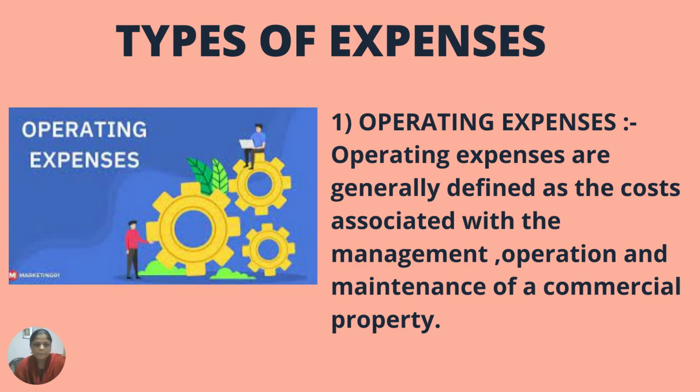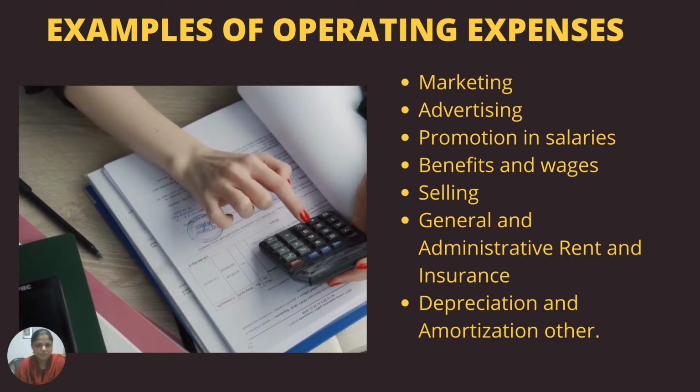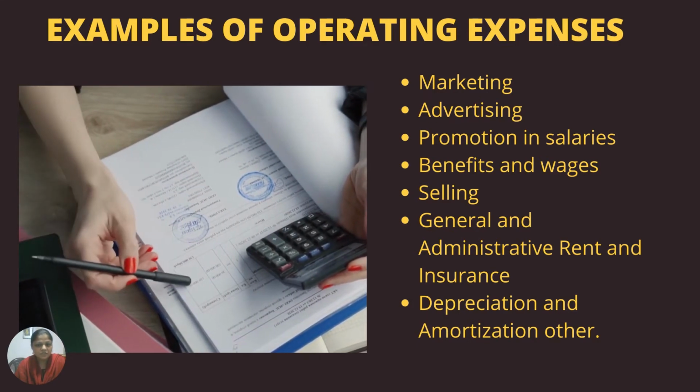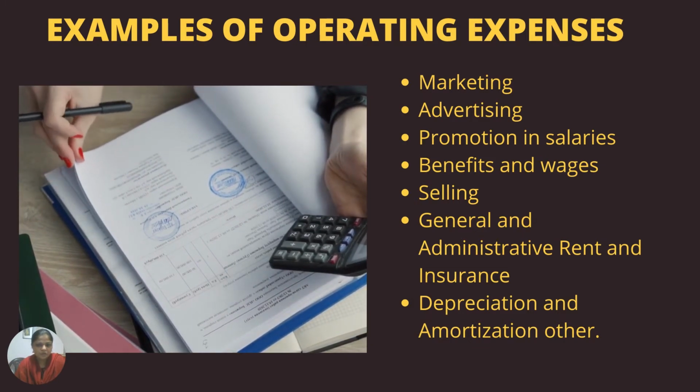Then let us see the types of expenses. First one, operating expenses. Operating expenses are generally defined as the costs associated with the management, operation and maintenance of a commercial property. Examples of operating expenses: marketing, advertising, promotion, salaries, benefits and wages, selling, general and administrative, rent and insurance, depreciation and amortization, other.